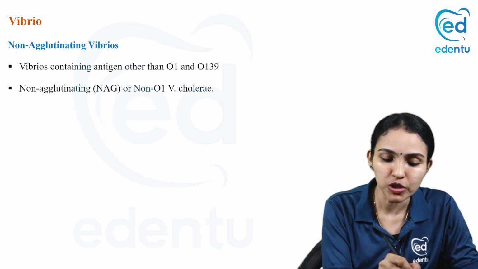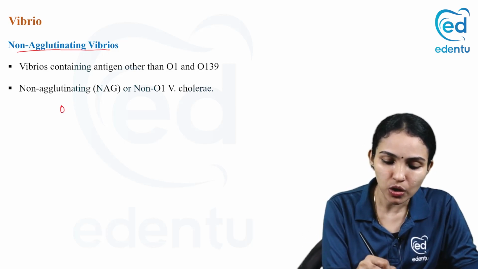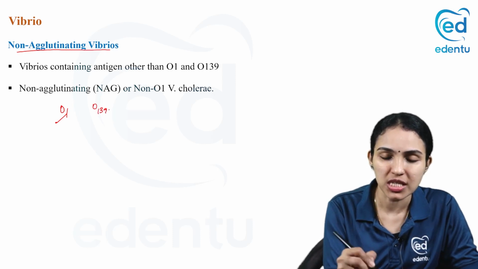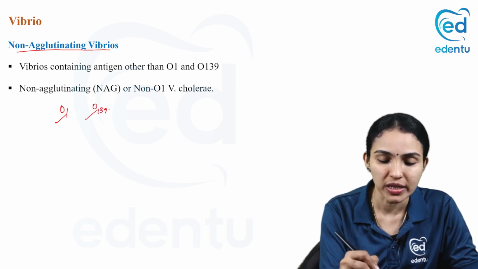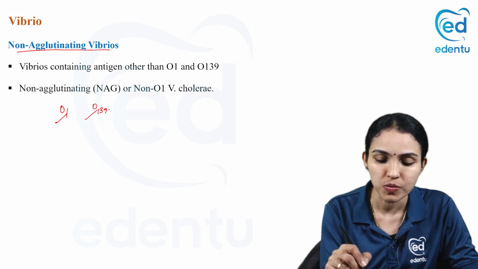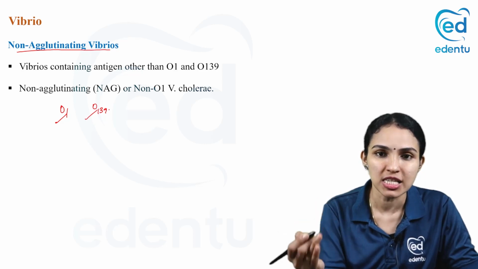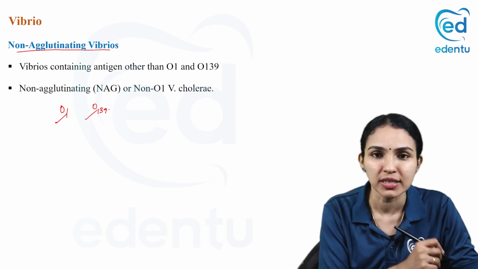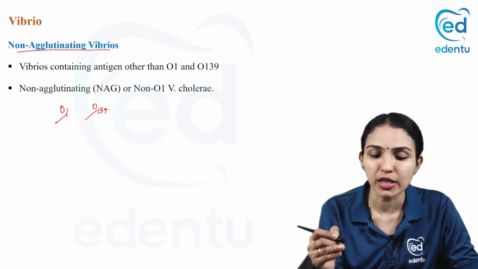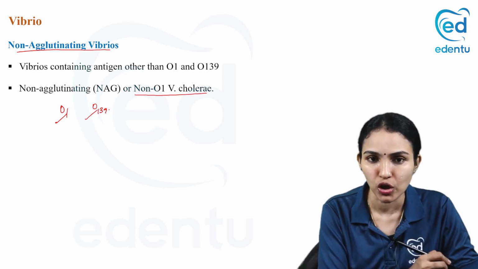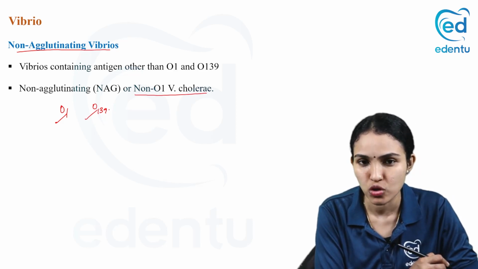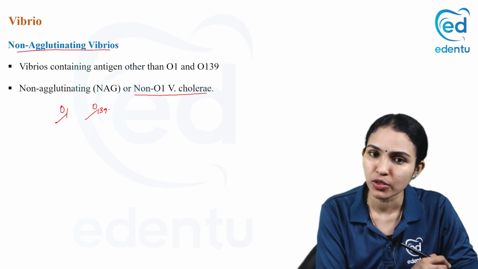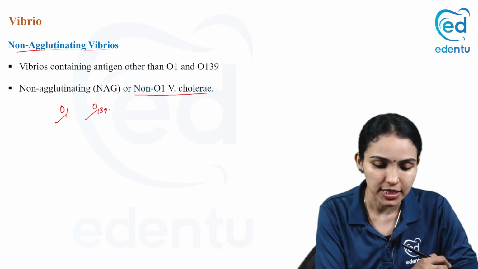You have another group of Vibrio called non-agglutinating Vibrios. O1 is the most common serogroup which causes pandemics, and there is one more which causes a classical cholera-like picture, O139. So these two are the most common serogroups. In addition to these two, if you get some other Vibrio groups, anything which does not agglutinate with O1 antiserum and O139 antiserum, you call them non-agglutinating Vibrios or non-O1 Vibrio cholerae. So O1 and O139 are the most common serogroups which cause outbreaks of cholera, and anything other than O1 and O139 is called non-agglutinating Vibrios.